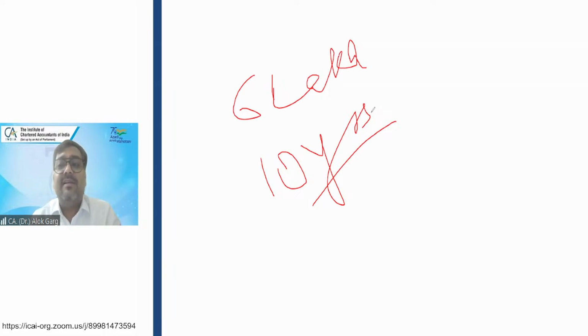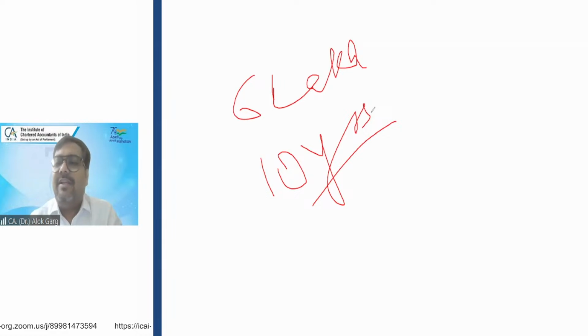540 minus 60, 480. The carrying value of this Maruti Wagoner car is 4 lakh 80,000 at the end of the second year. This was a diesel car. The remaining life was 8 years. The car was in good condition, right? The company was happy with the car.